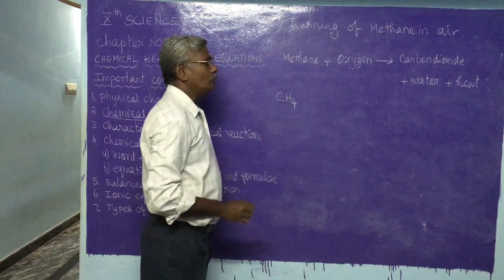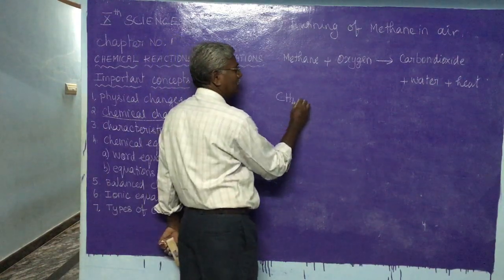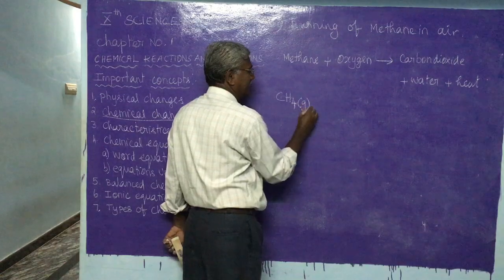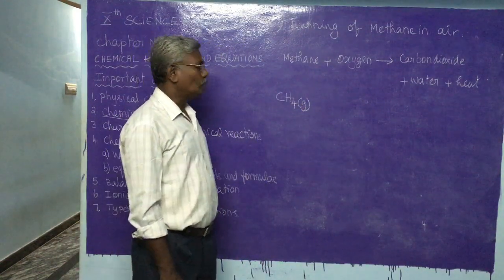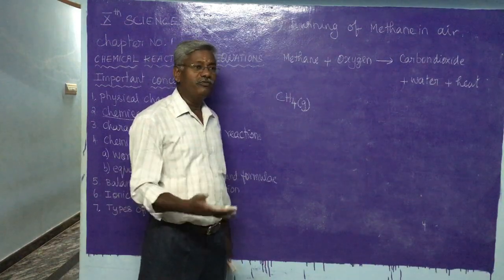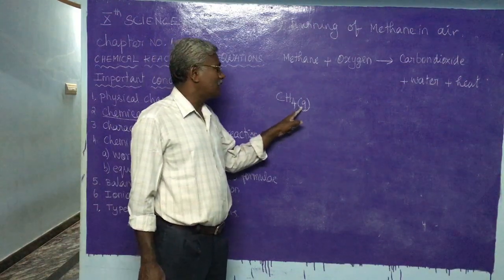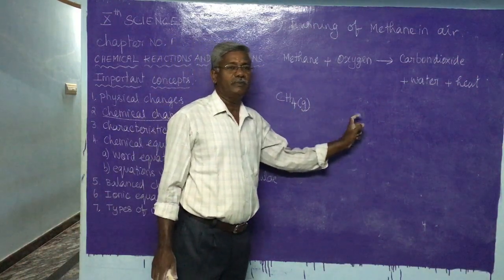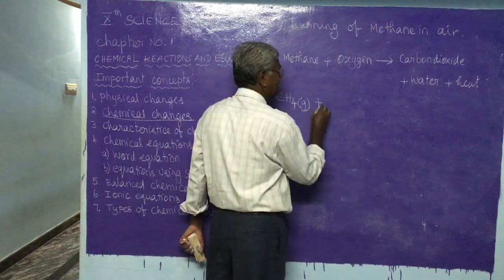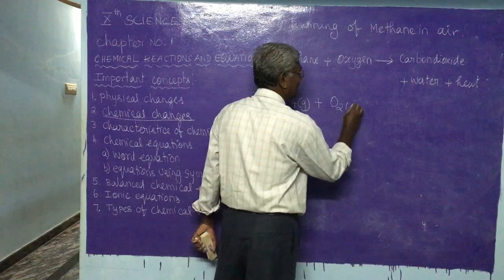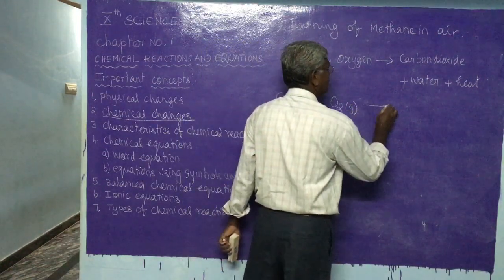While writing, we have to indicate the state of reactants and the products by using (g) means gas, (s) means solid, (l) means liquid, so that we are giving more information about the chemical equation. That means the correct state of all the reactants and the products must be indicated. So methane is a gas plus O2, it is also gas. That gives